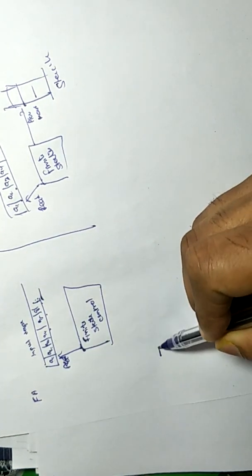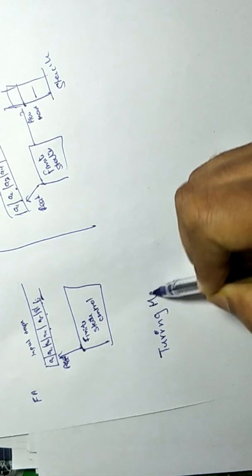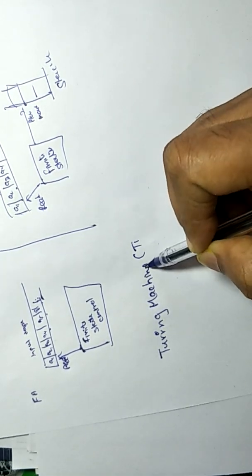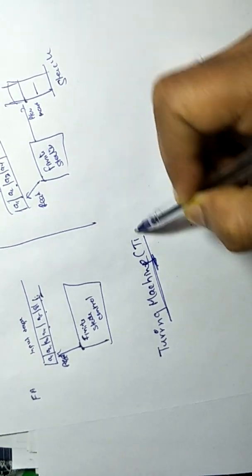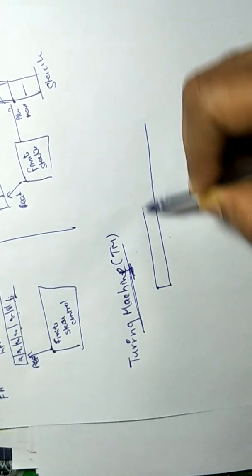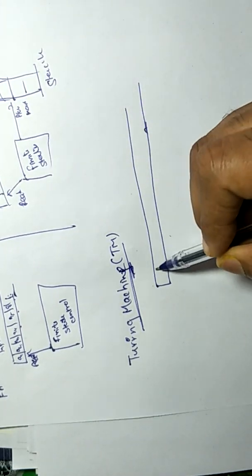Now we are going toward the Turing machine, also known as TM. A Turing machine has an input tape that is infinite, having infinite memory.